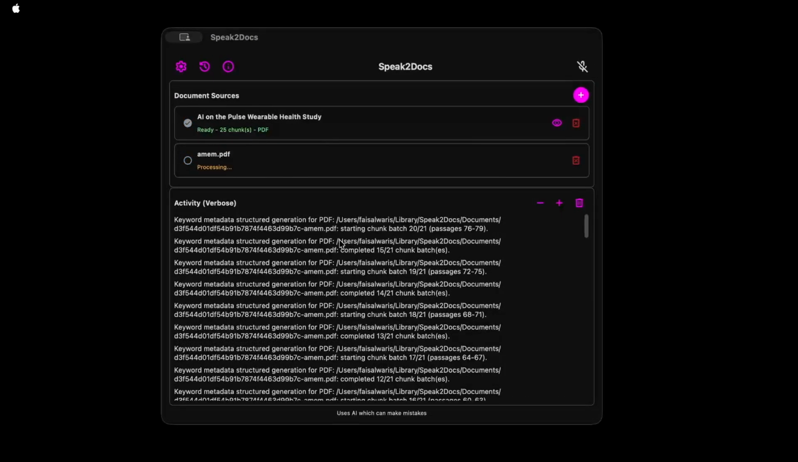Here we're processing the keywords. So the keyword metadata generation is happening. Essentially, it's taking terms from the document and finding synonyms and additional related terms, again, for better enrichment of the context around the content.